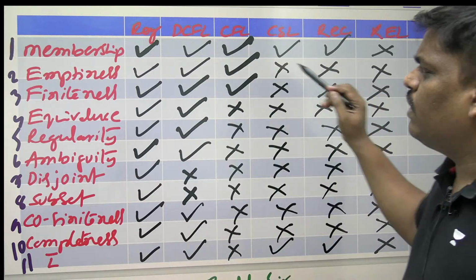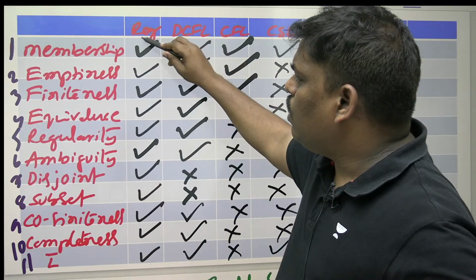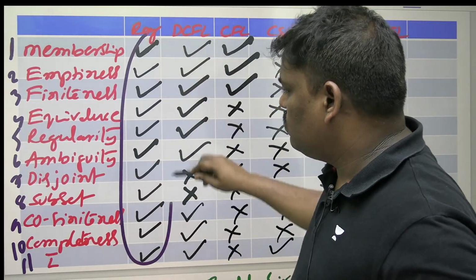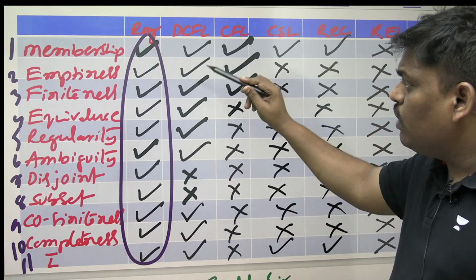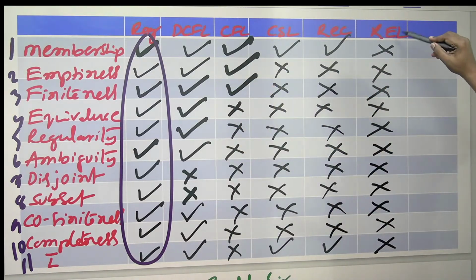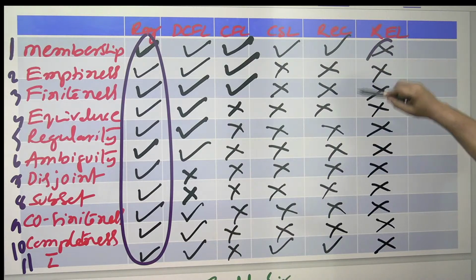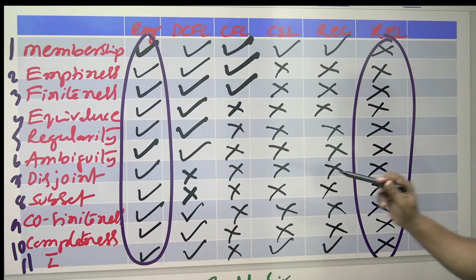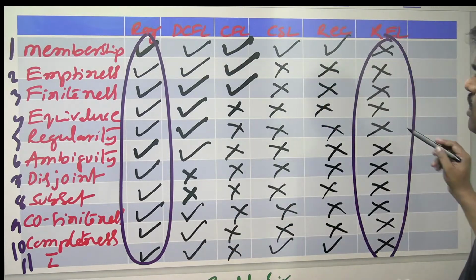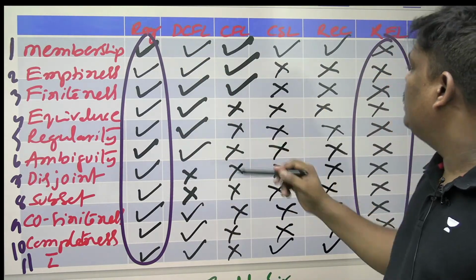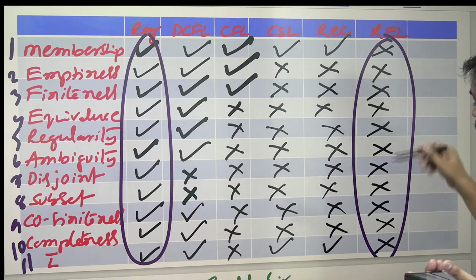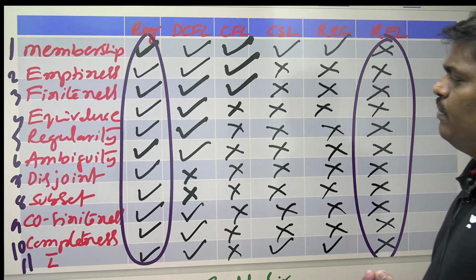Listen everyone, if you observe clearly, regular all closed. Recursive enumerable, REL, all not closed. Here all closed, here all not closed. See this one, all are decidable. Regular all decidable, REL, no one is decidable.